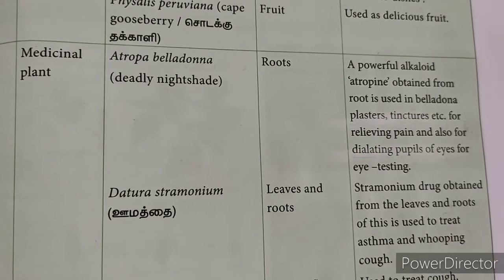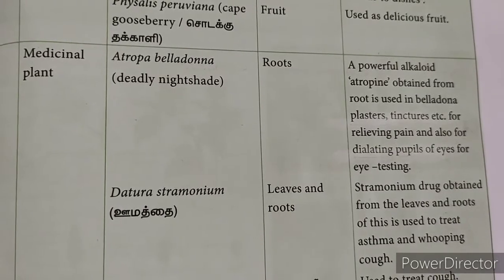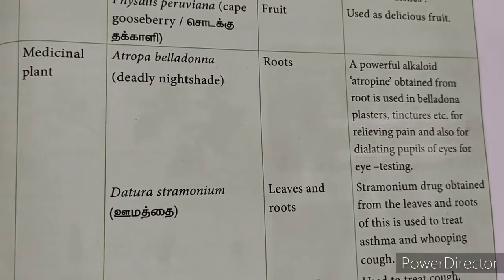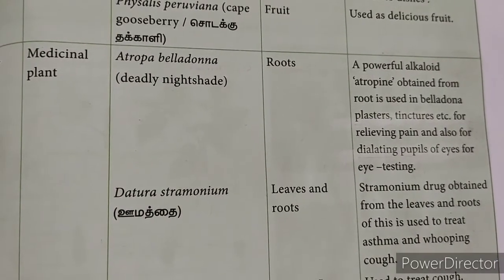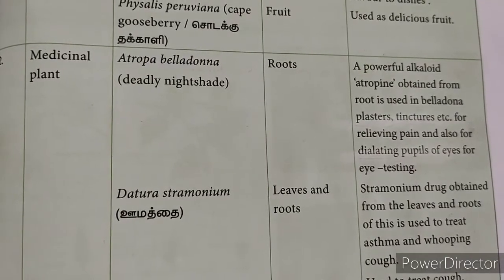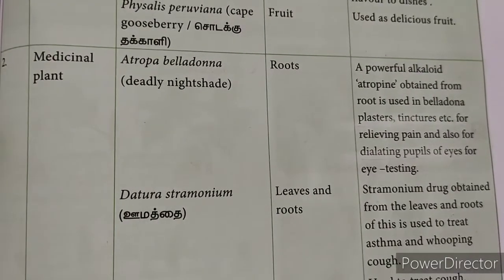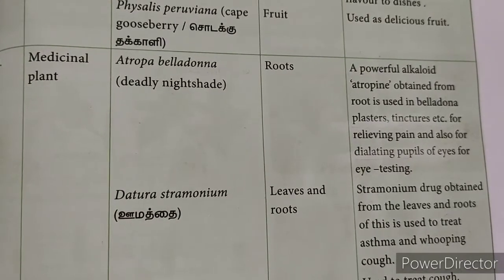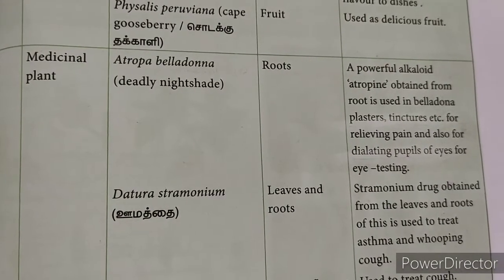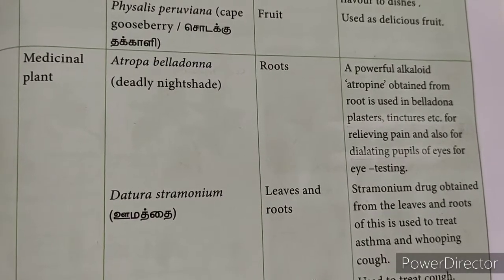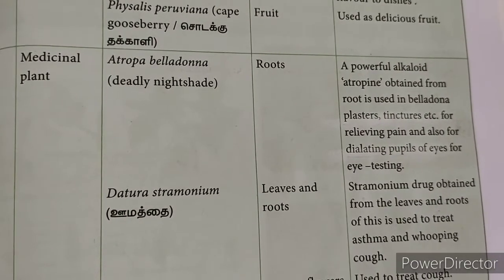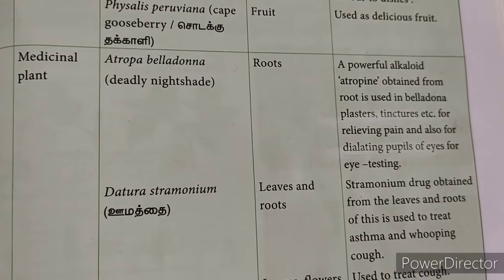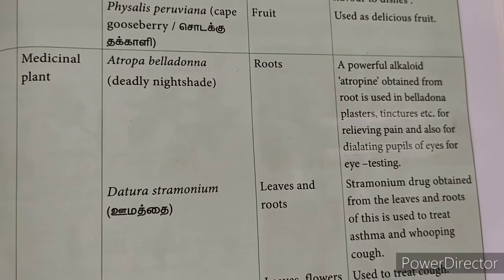So from Atropa belladonna, from the roots of this plant, they produce an alkaloid called atropine, which is used for plaster making, tinctures, and also used for relieving pain, and dilating pupils of the eye during eye testing.